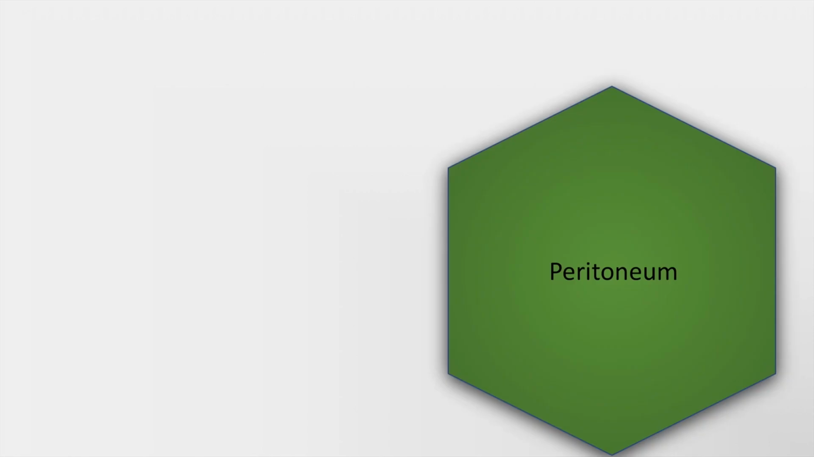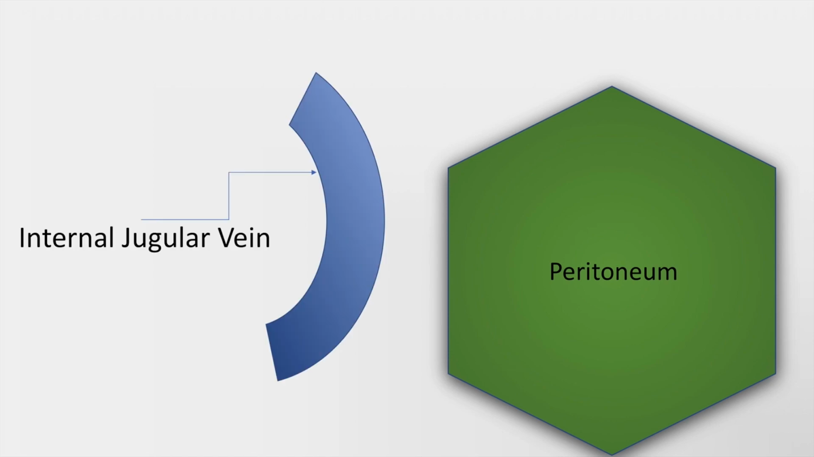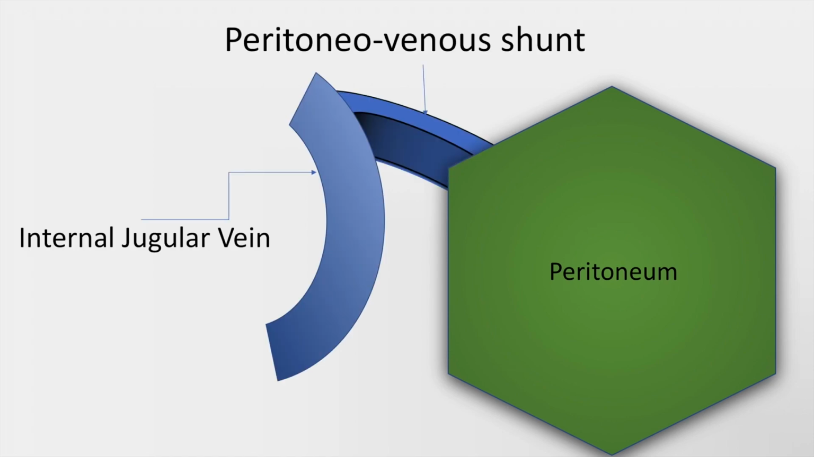Another surgical option is a peritoneovenous shunt, and this is a schematic diagram of a peritoneum, and this is the internal jugular vein. When we connect the peritoneum to the internal jugular vein, ascites so produced is reinfused into the internal jugular vein. This is another option, although not used widely.